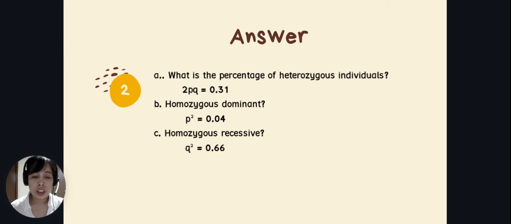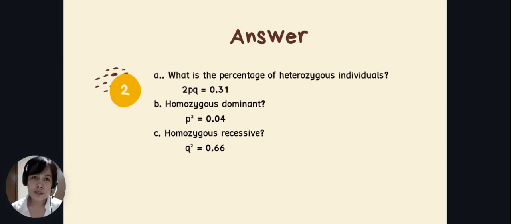In 2pq, you need to multiply 2 and the values for p and q. So you know that the p is equal to 0.19 and q is equal to 0.81. So the answer for that is 0.31. Is that the final answer?